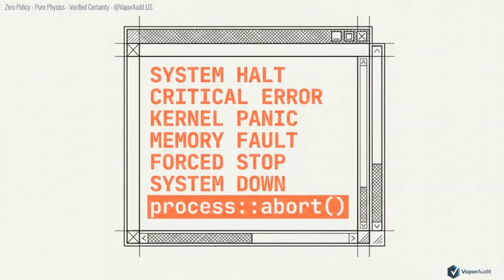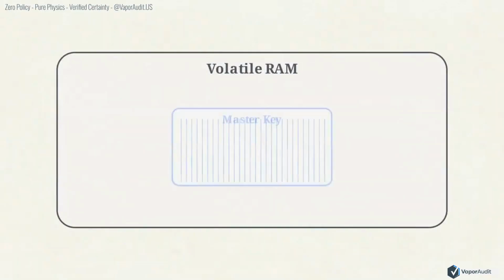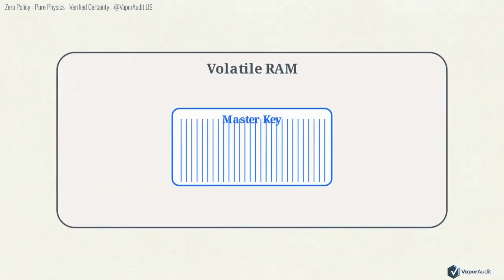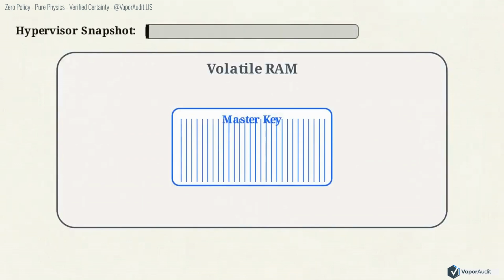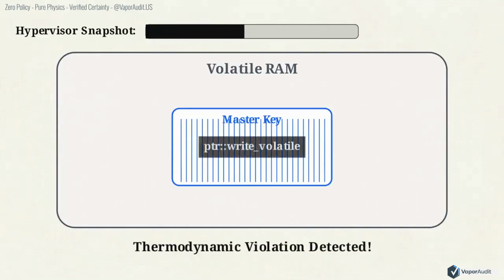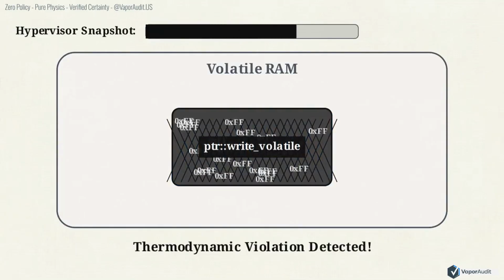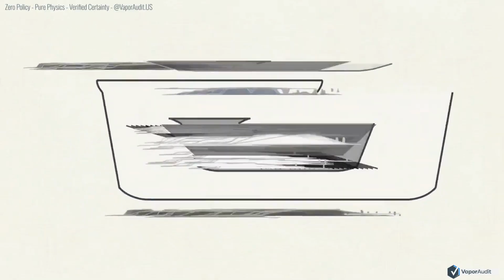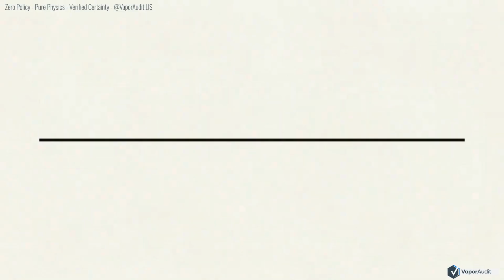When a thermodynamic violation is detected, the Enclave initiates a fail dead protocol. This volatile RAM schematic shows the temporal stakes. The system must obliterate ephemeral keys before the hypervisor completes a memory snapshot. To prevent compiler optimization, a write volatile instruction physically scorches the memory with high entropy noise. Finally, a hard process abort flatlines the Enclave instantly.